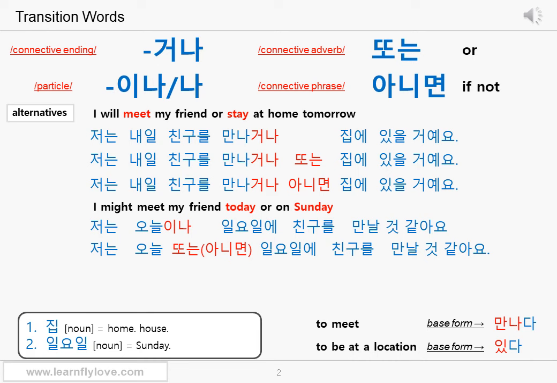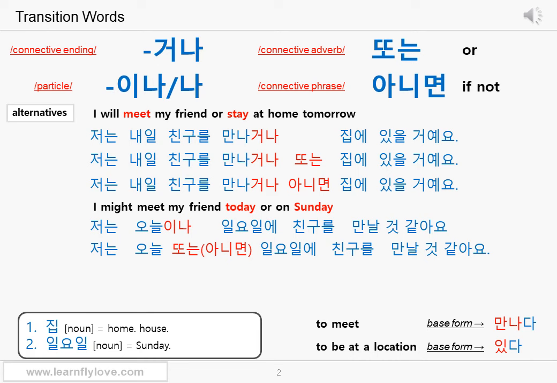저는 오늘 또는 or 일요일에 친구를 만날 것 같아요. Or 저는 오늘 아니면 일요일에 친구를 만날 것 같아요. I prefer 아니면 when I actually speak, but I would also use 또는 in spoken Korean.